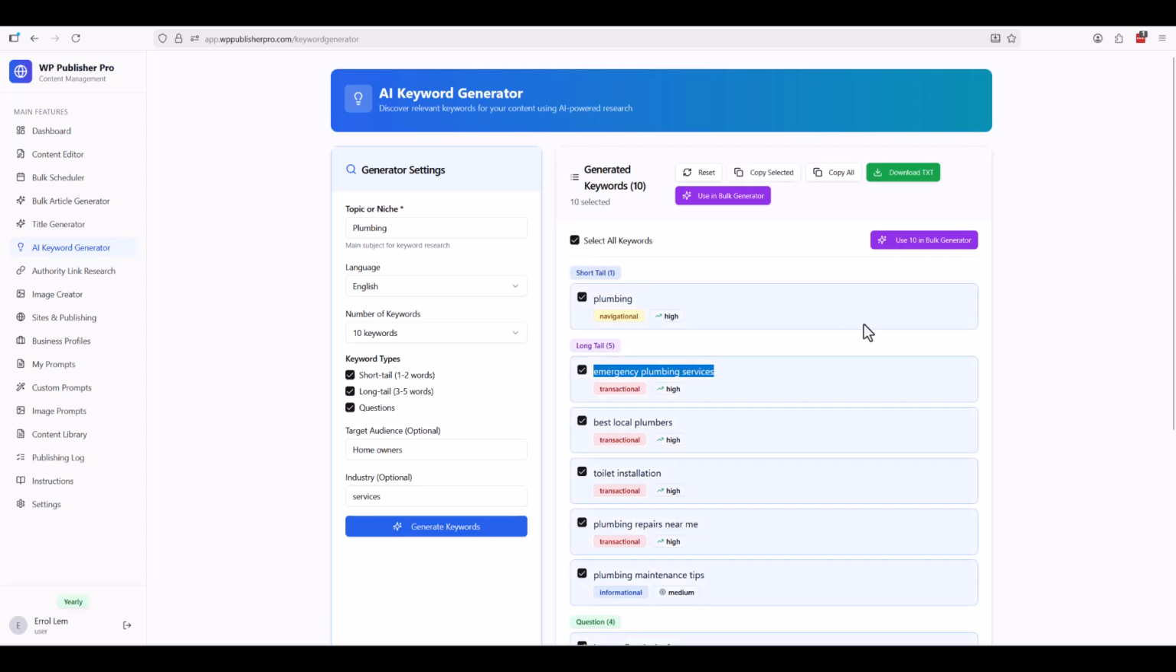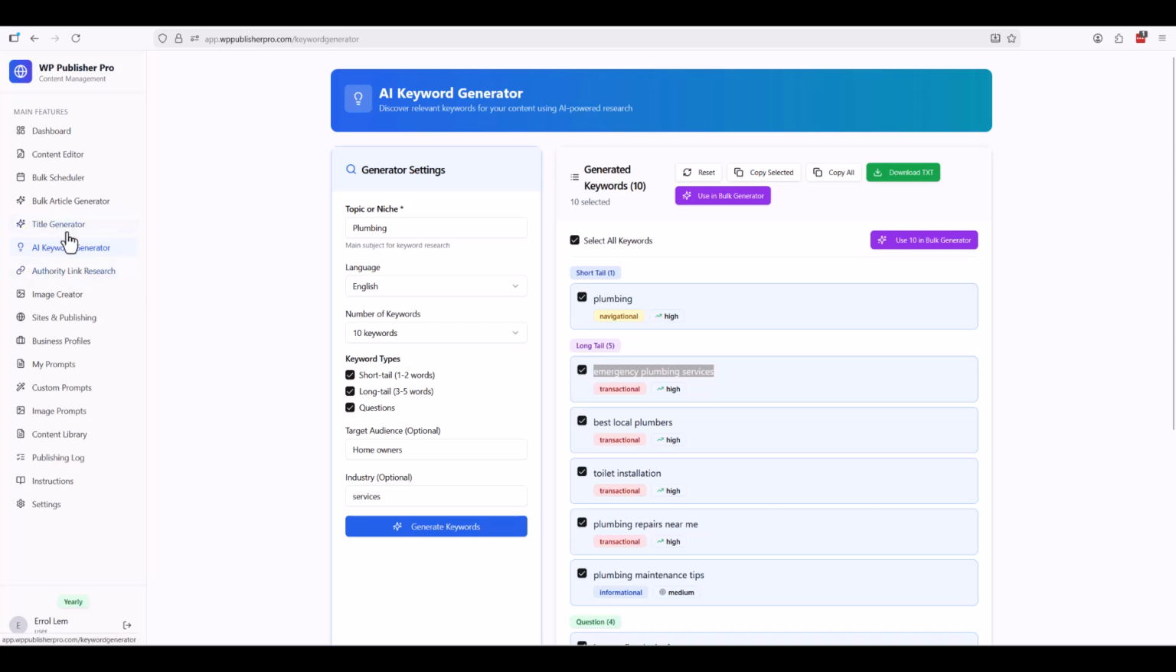You can say, okay, select all and use 10 in bulk generator, then it goes automatically. You go to the bulk generator, which we're not going to do now. I'm going to copy them all and put them in plumbing in my notepad. But we go on, we're going to go to the next.